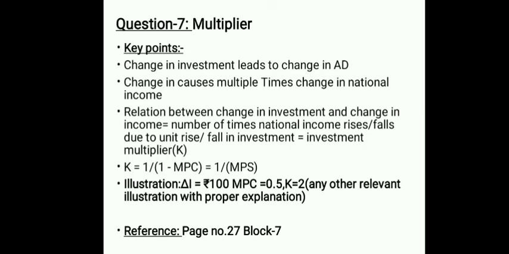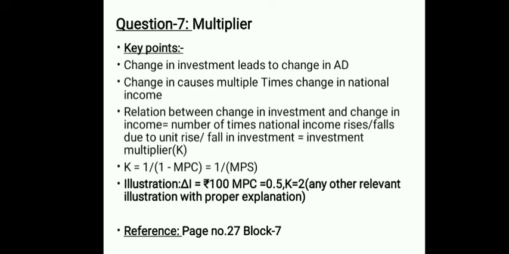Now, the seventh question is regarding the multiplier. The key points are, first of all, any change in investment leads to a change in AD, or aggregate demand. This change causes a multiple change in national income. This relationship between change in investment and change in income, or the number of times national income rises or falls due to a unit rise or fall in investment, is called the investment multiplier.